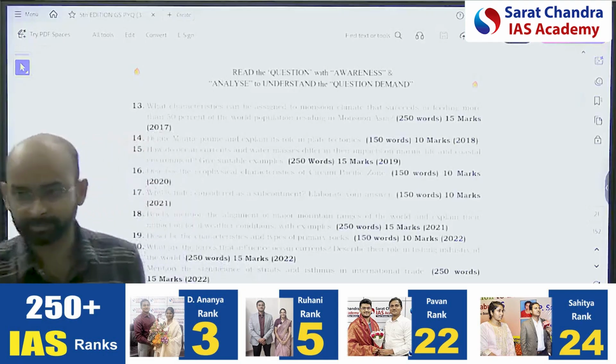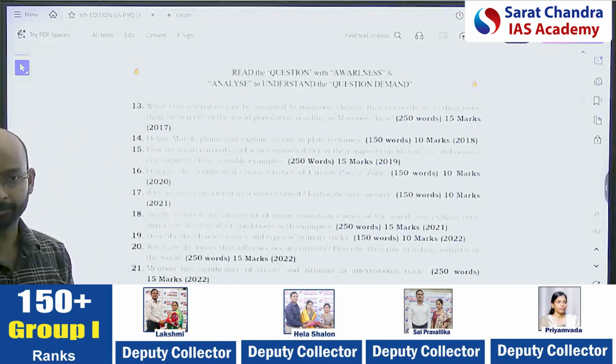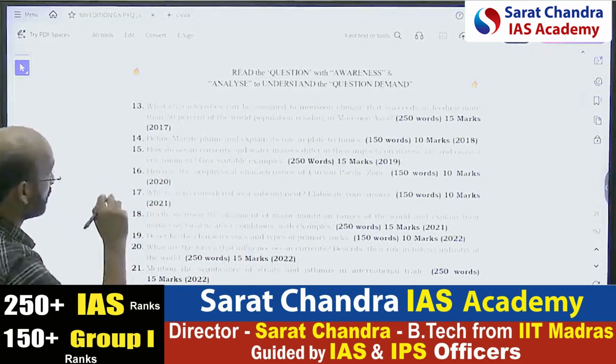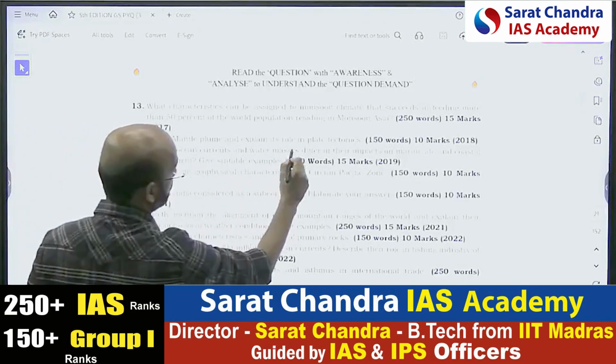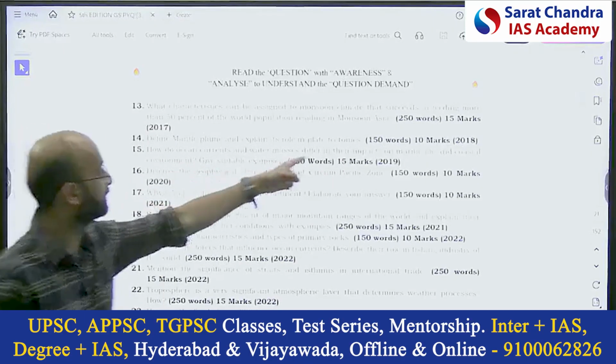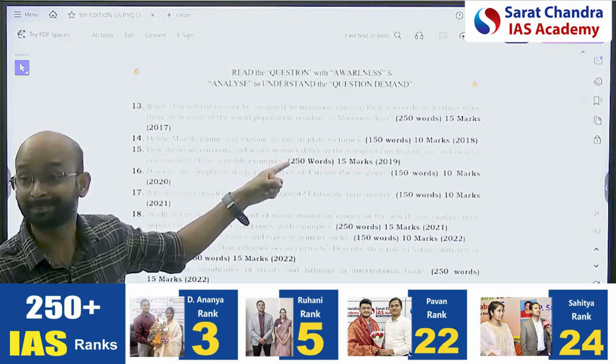So the point here is that whenever we get a question, we need to divide it into different components in the geography around these dimensions. For example, how ocean currents and water masses differ in their impact on marine life and the coastal environment. Again, they are asking about the impacts of ocean currents and water masses. This is oceanography.